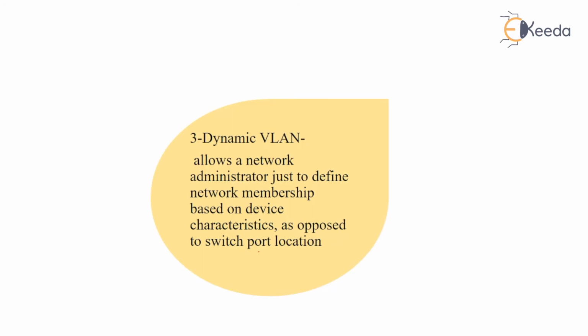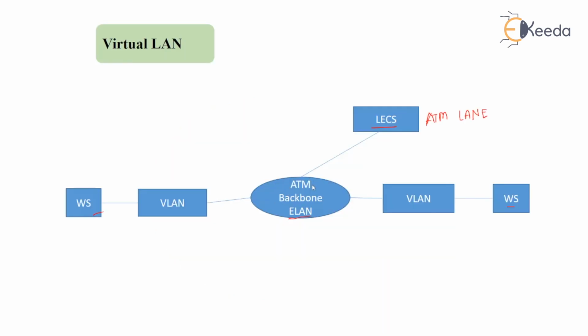So whenever the switch port location is changed, and due to the changes in port location, the VLAN type is known as dynamic VLAN. So this is about the virtual LAN and what we can do with it.